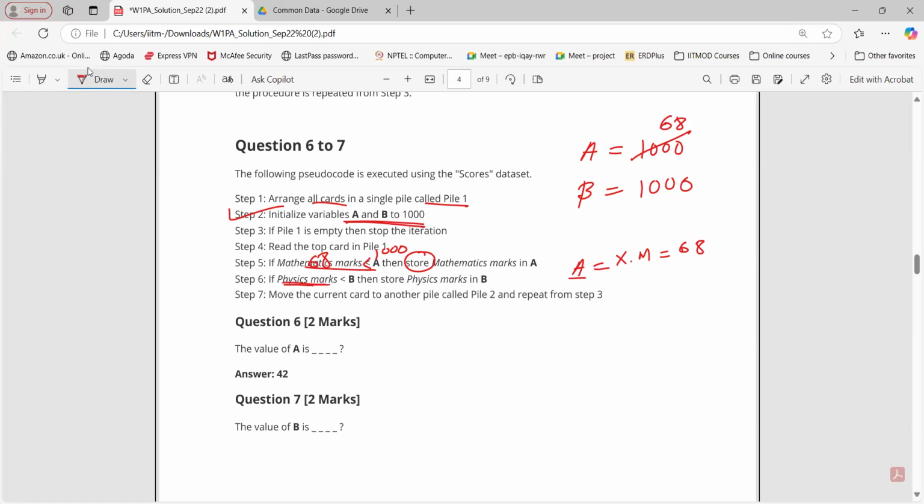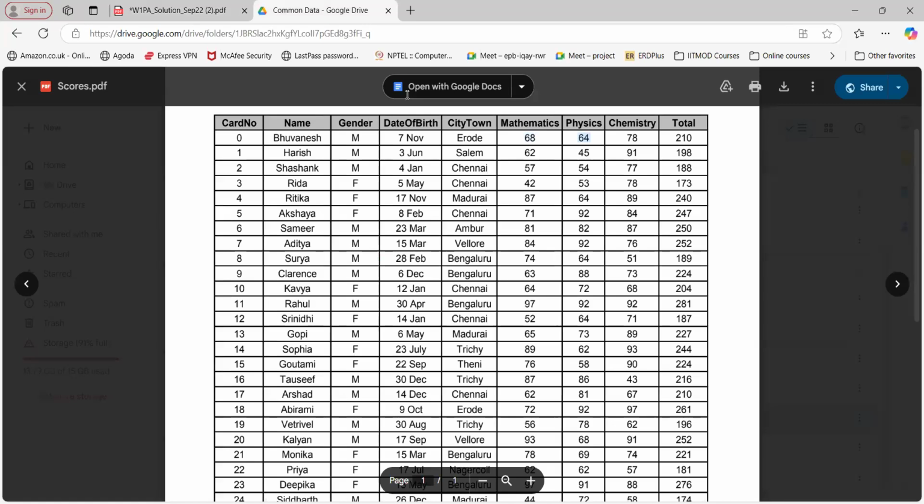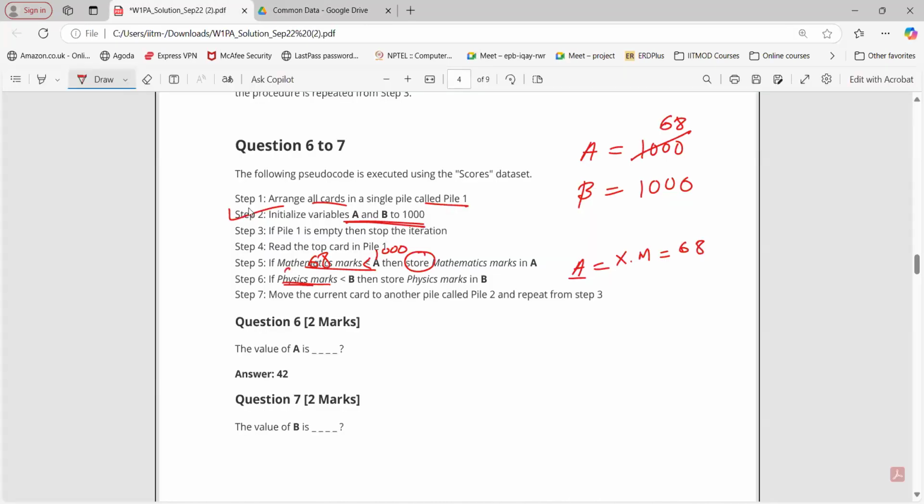Again, for the same card, if physics marks is less than B. Now check physics marks 64. Is 64 less than B? Yes, sir. B is 1000 only, so that is true. Again, we are storing the physics marks in B. So B will be 64. It will get updated to 64. Move the card to another pile. Repeat from step number 3.